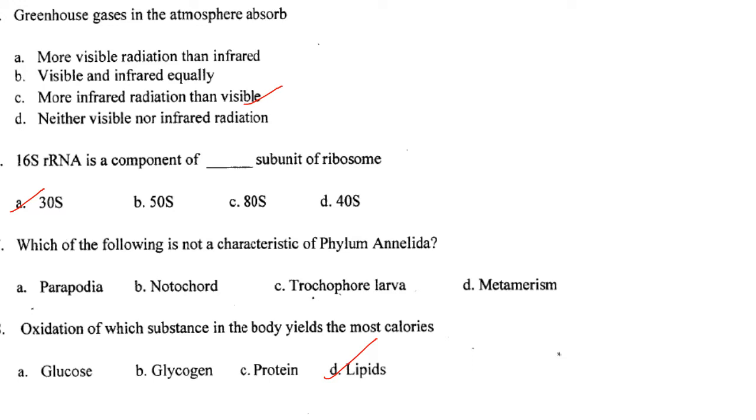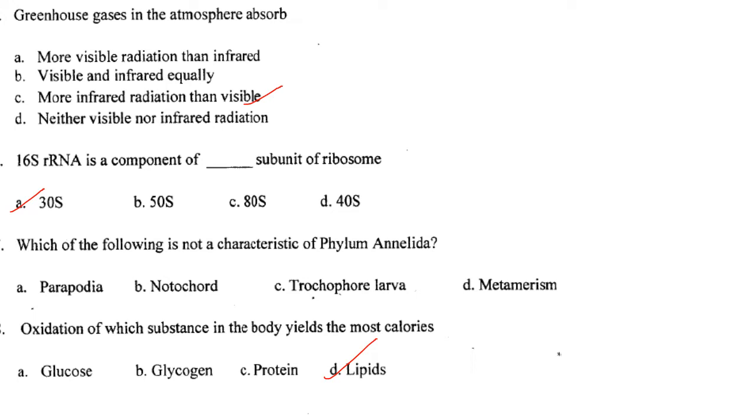Parapodia, notochord, trochophore larva, metamerism, all these are characteristic of phylum Annelida. I don't know what was given in the answer key, but as per me all are characteristic of phylum Annelida. Then oxidation of which substance in the body yields the most calories? It is lipids. Answer is option D.